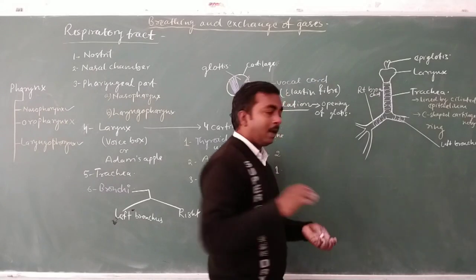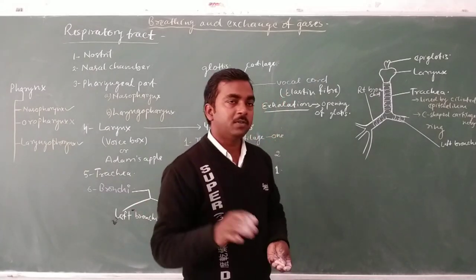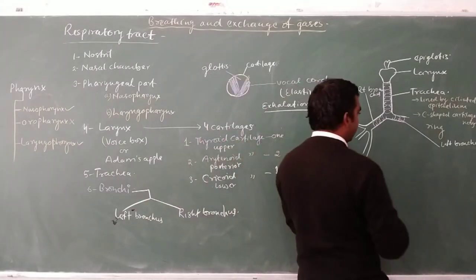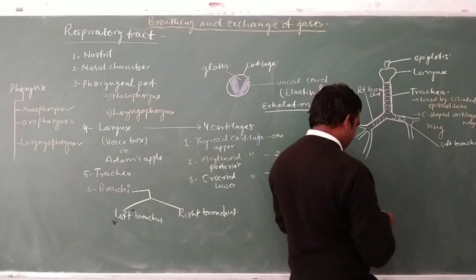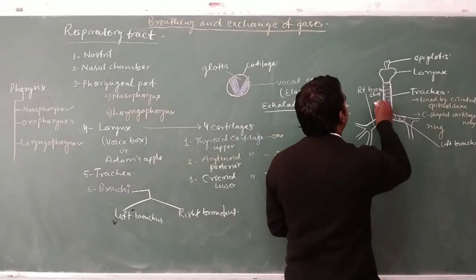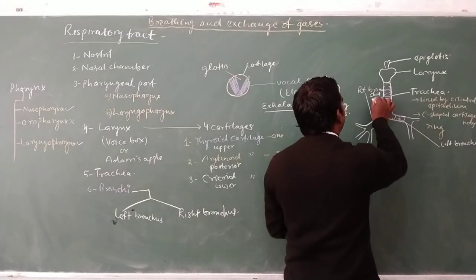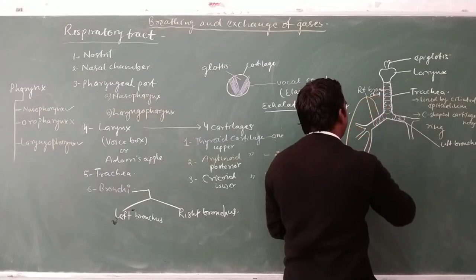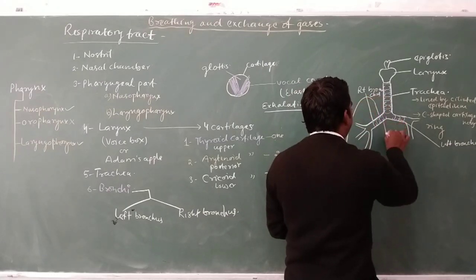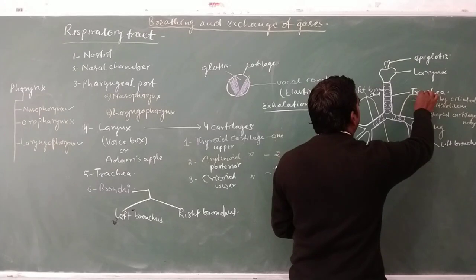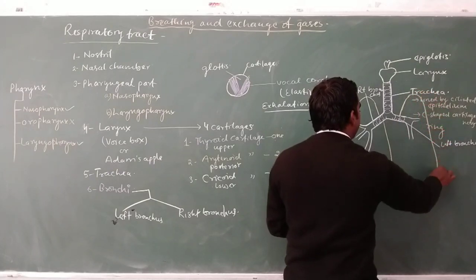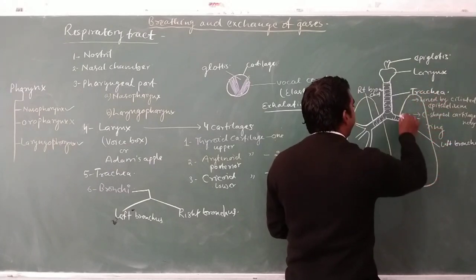The right bronchus divides into three branches, while the left bronchus divides into two branches. These branches divide when they enter the respiratory organ, which is known as the lungs.